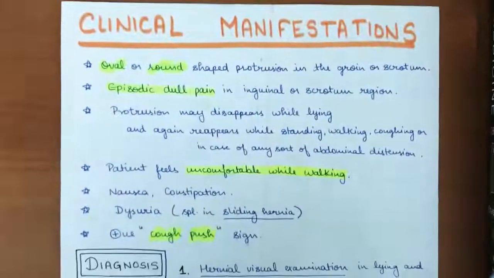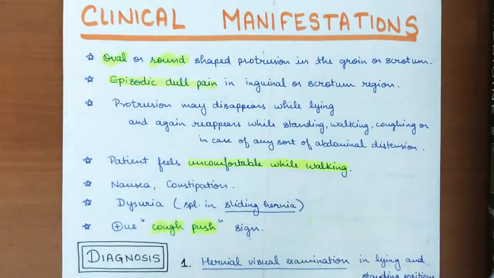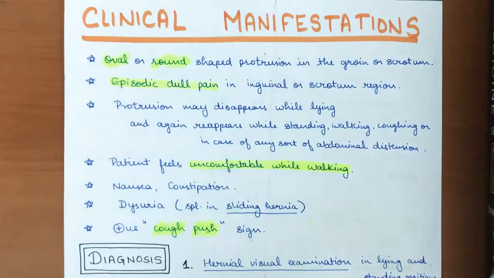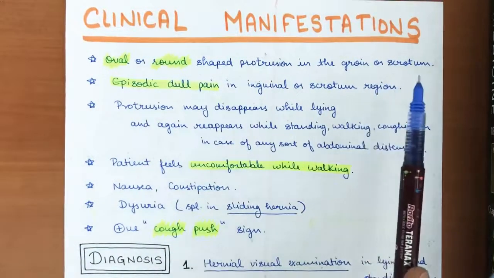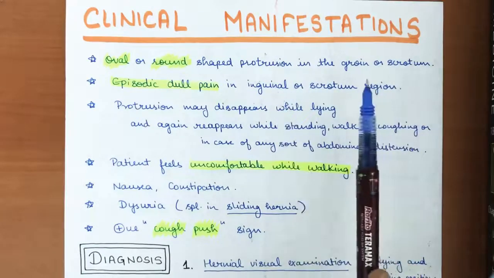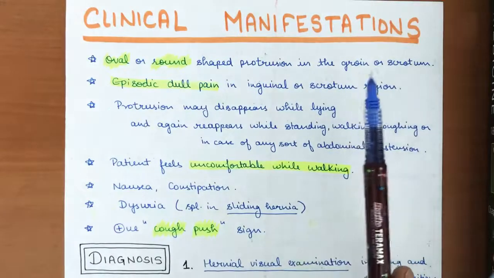So now we will see about the clinical manifestations. When the patient comes, what will be the clinical manifestations of that patient? So first of all, an oval or round shaped protrusion will be present in the groin or scrotum area. This is the first characteristic sign we have to see.